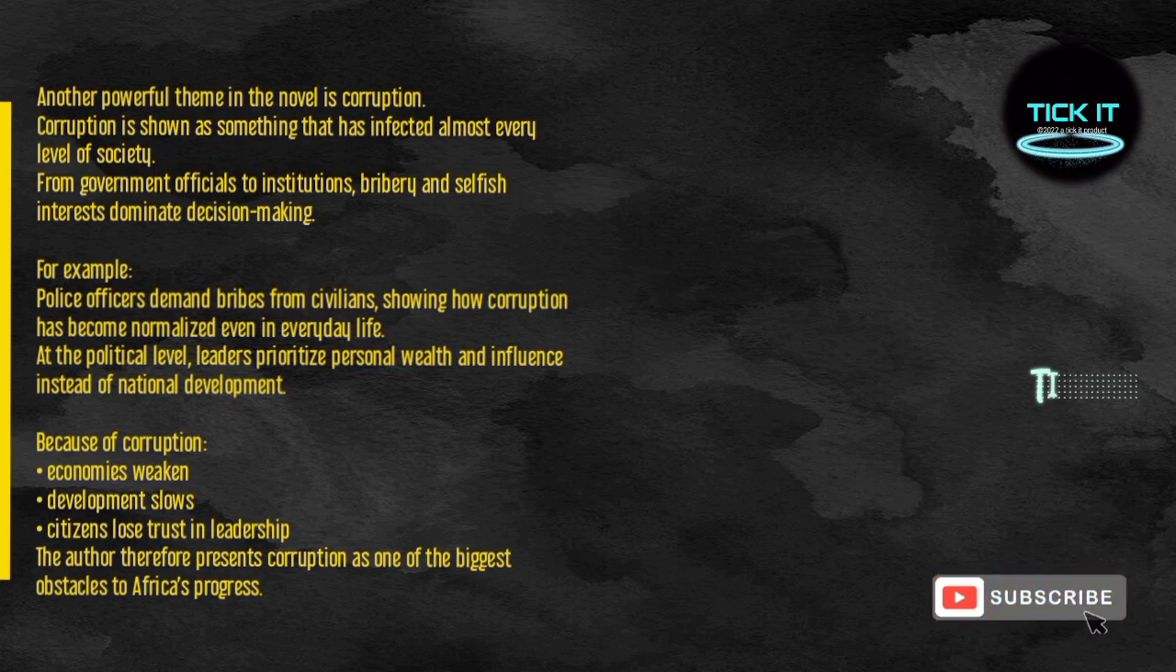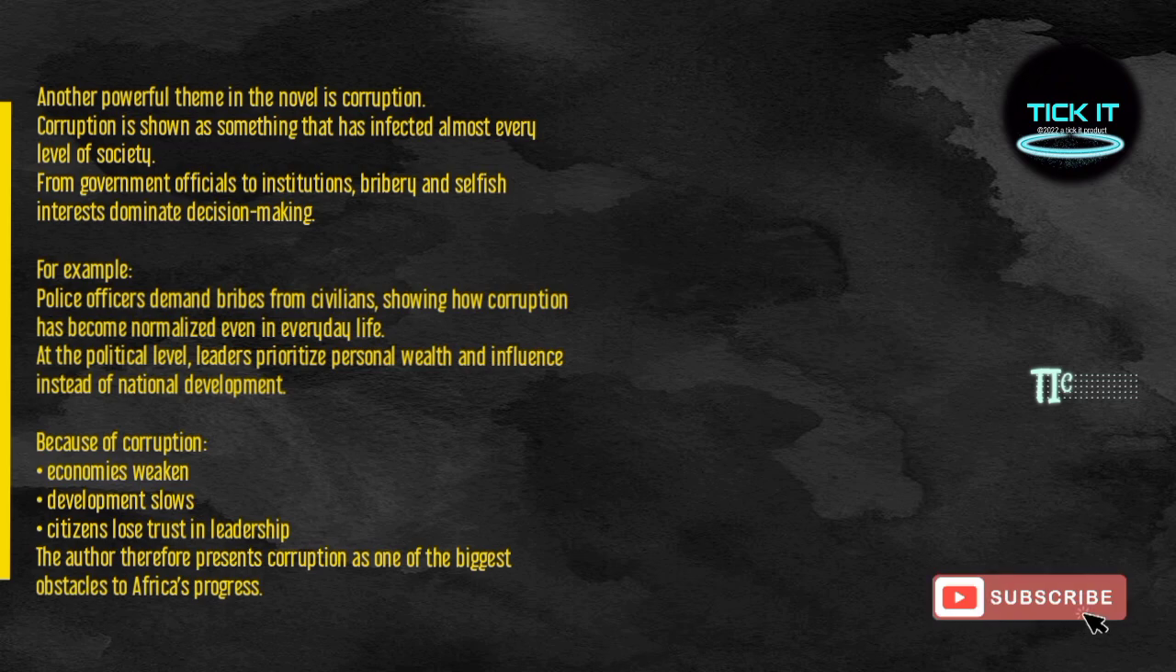From government officials to institutions, bribery and selfish interests dominate decision making. For example, police officers demand bribes from civilians, showing how corruption has become normalized even in everyday life. At the political level, leaders prioritize personal wealth and influence instead of national development. And because of corruption, economies weaken, development slows, and citizens lose trust in leadership. The author therefore presents corruption as one of the biggest obstacles to Africa's progress.